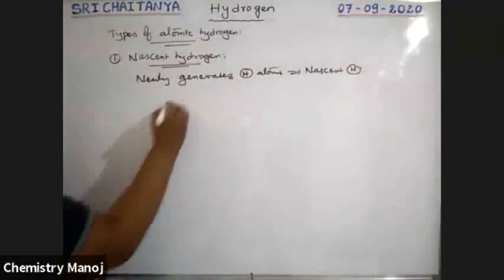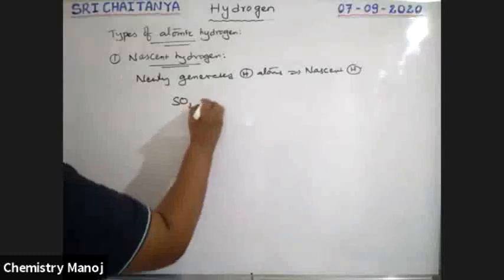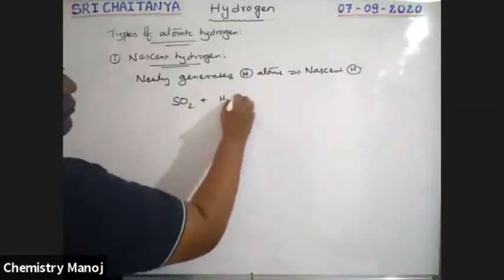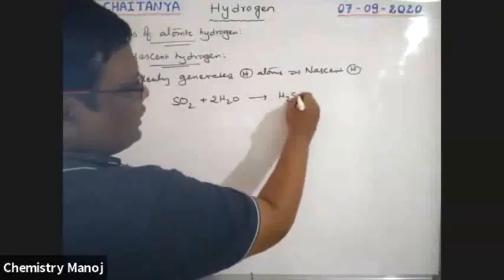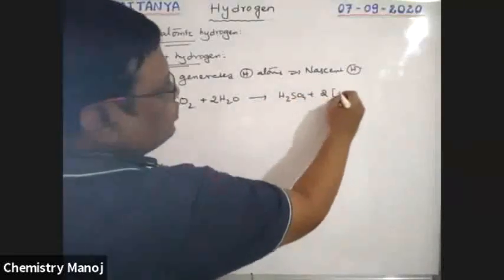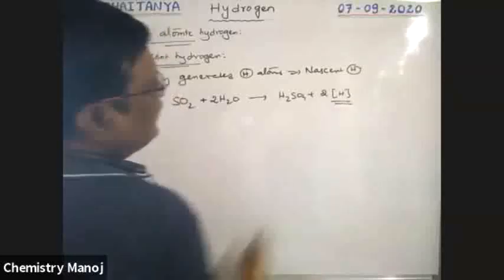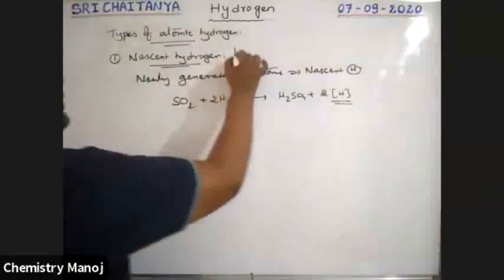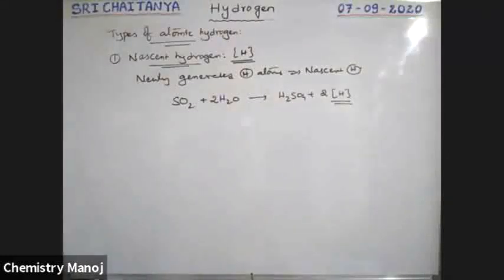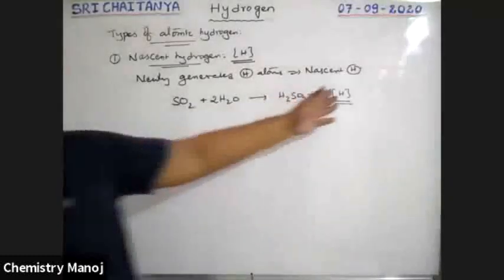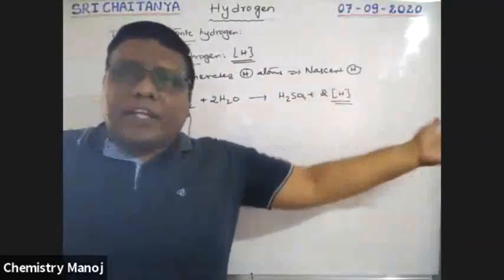See boys, SO2 reacts with 2H2O. The combination gives H2SO4 and releases two nascent hydrogens. Nascent hydrogen is represented in square brackets. This is the symbol for nascent hydrogen. Nascent hydrogen means just born. Two hydrogens are released, and those two hydrogens are used in further reaction.